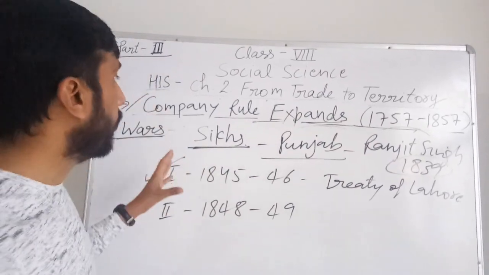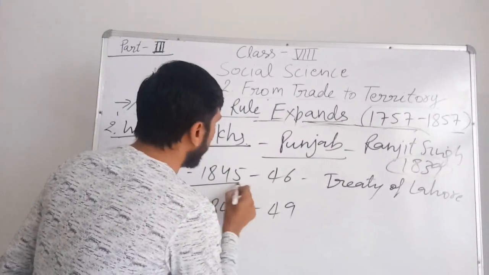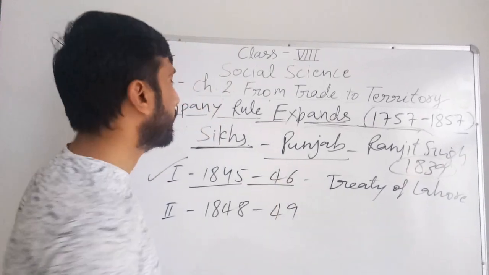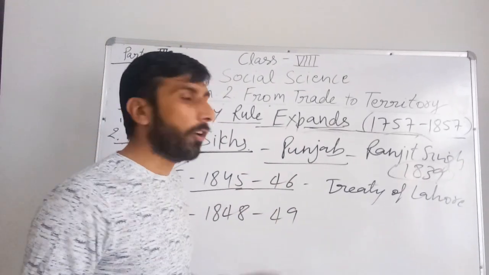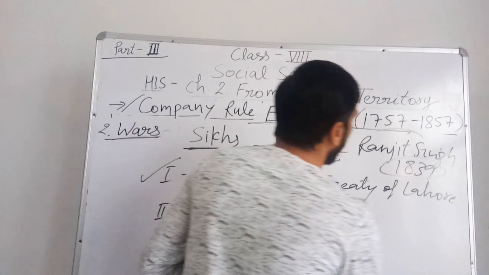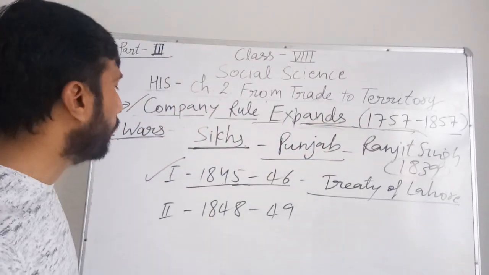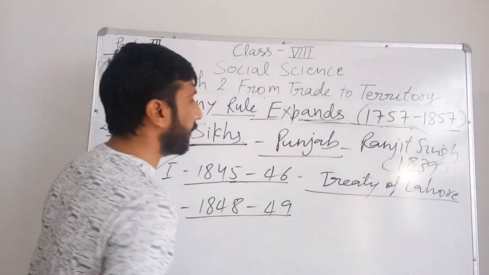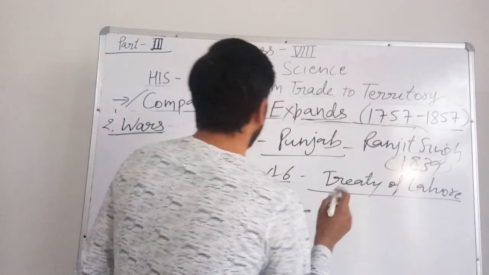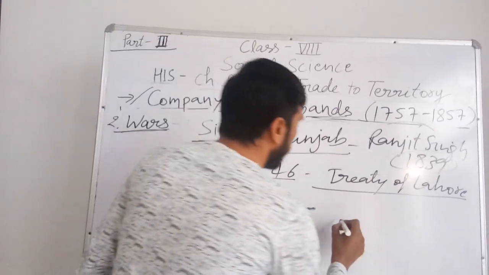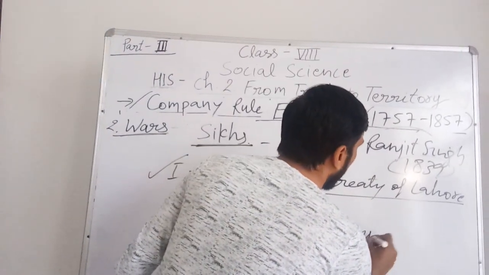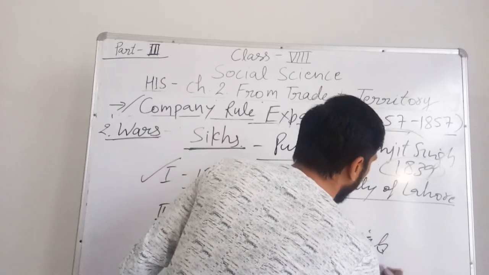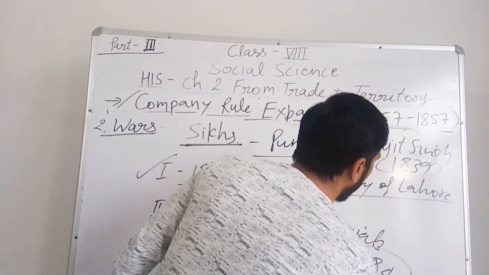The first Anglo-Sikh War was in 1845 to 1846. This war ended with the defeat of the Sikhs according to the Treaty of Lahore. And in the second war, 1848 to 1849, the Sikhs were completely defeated and Punjab was annexed by the British in 1849 completely.